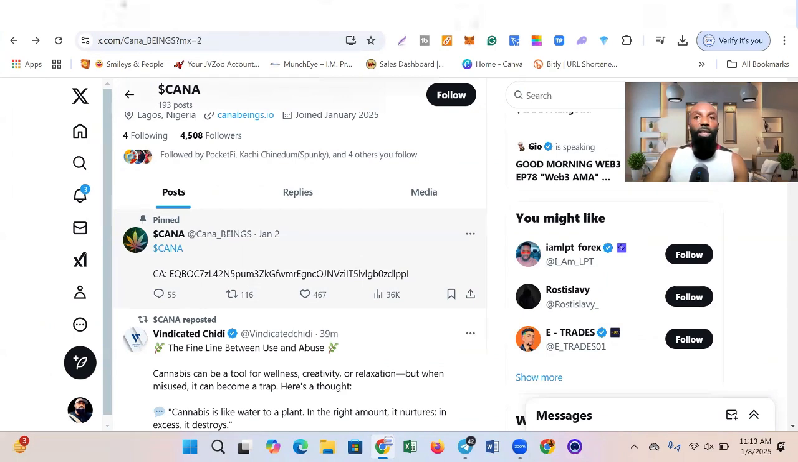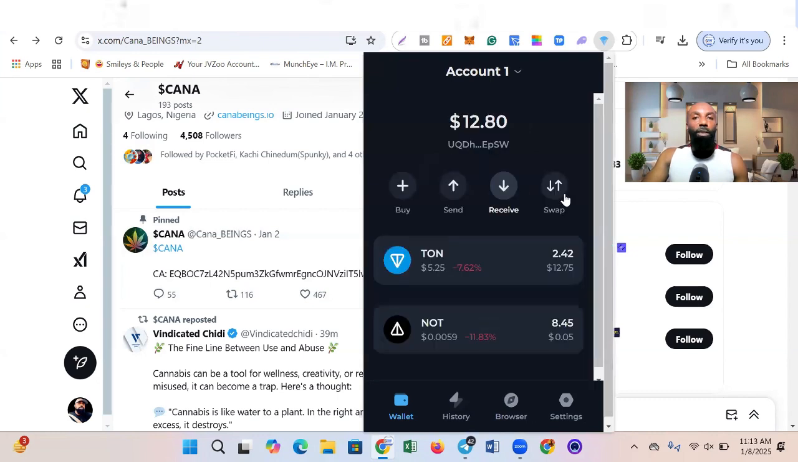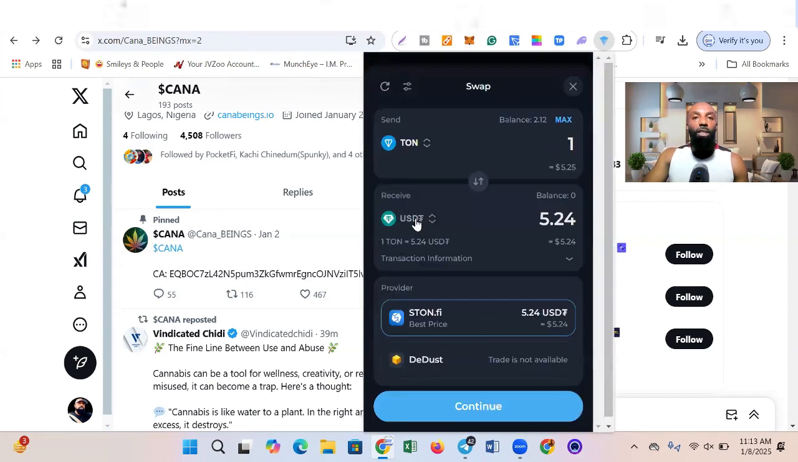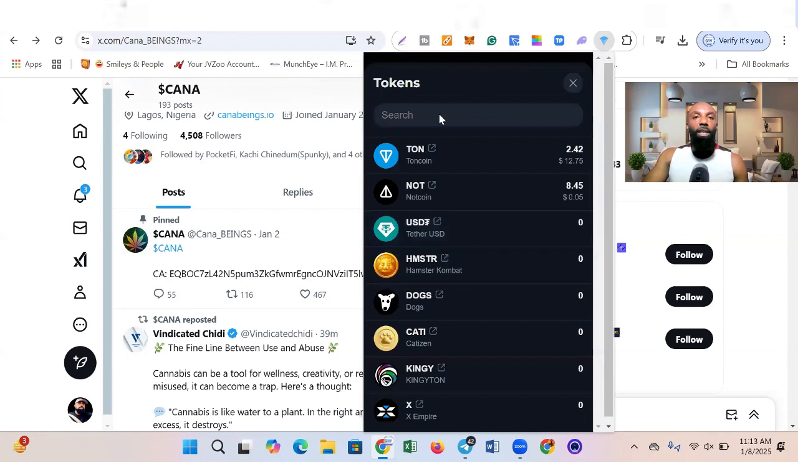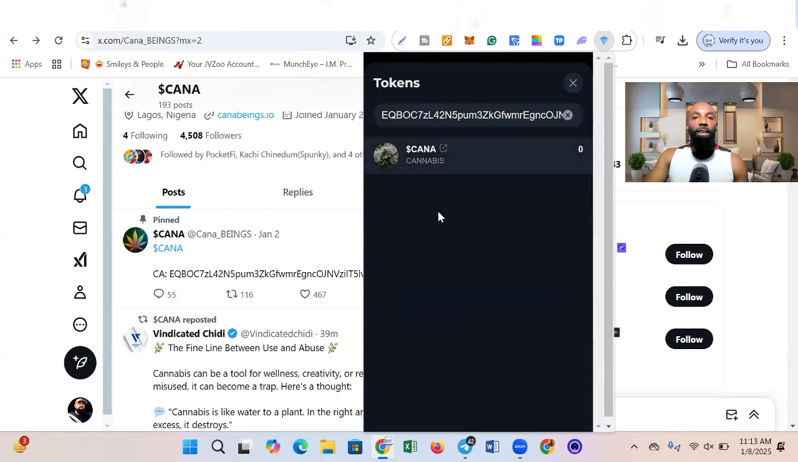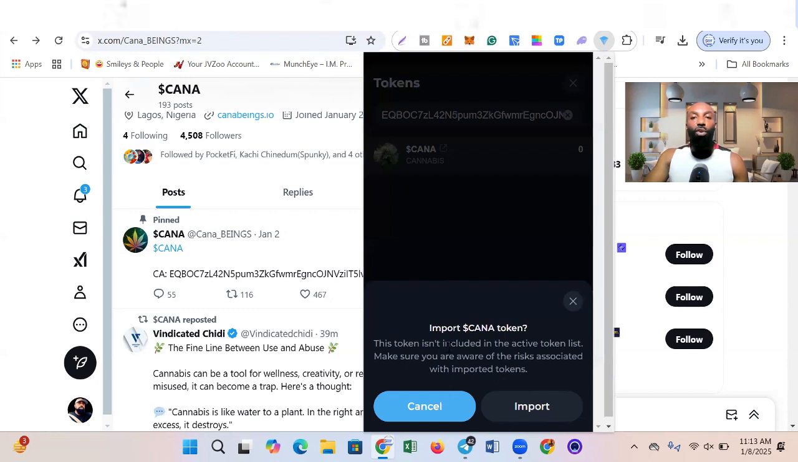So when you do that, you just come back to Tonkeeper. You click on swap, then you click on this USDT button here, and paste the contract address here. Then you're going to click on CANA here. It's going to show you the instruction. Make sure that you know what you are doing, that you are copying the right contract address. I'm going to click on import here.